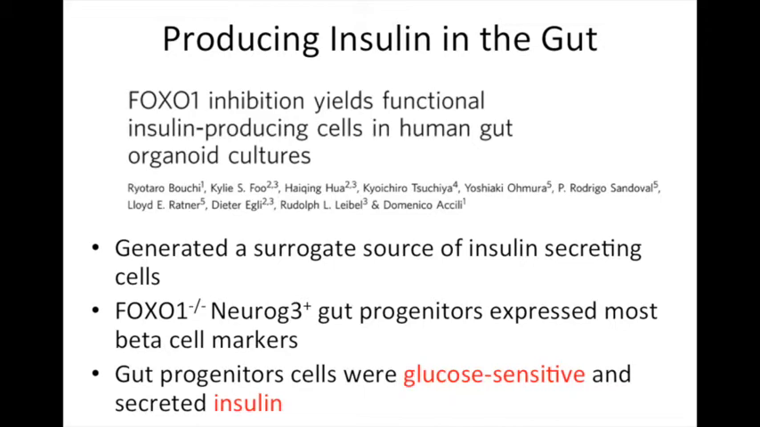Within the past year, the Accili lab at Columbia University has found that ablation and inhibition of FOXO1 in iPS-derived human organoids is a functional surrogate for insulin secretion. NEUROG3-positive gut endocrine cells are converted to insulin-secreting cells that are glucose responsive, express most of the beta cell markers, and readily regenerate when FOXO1 is ablated. This suggests there is an opportunity for endogenous insulin supplementation that potentially will obviate the need for a chronic insulin injection.